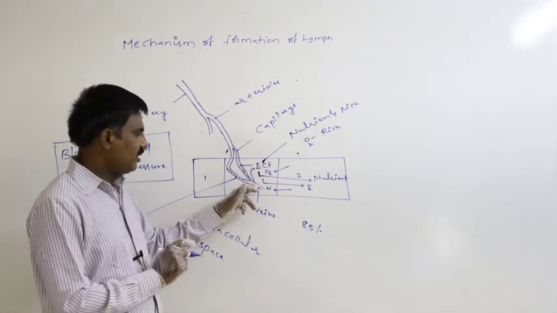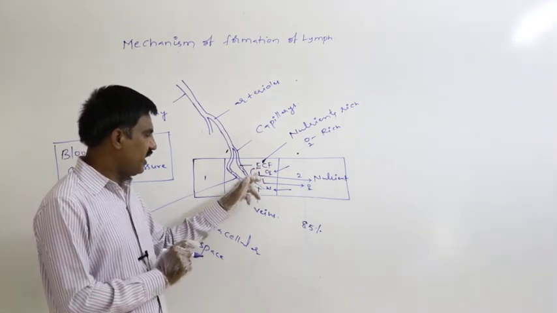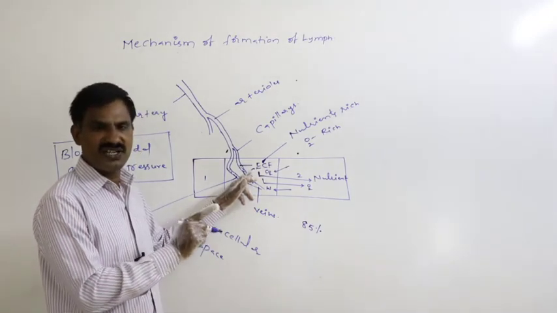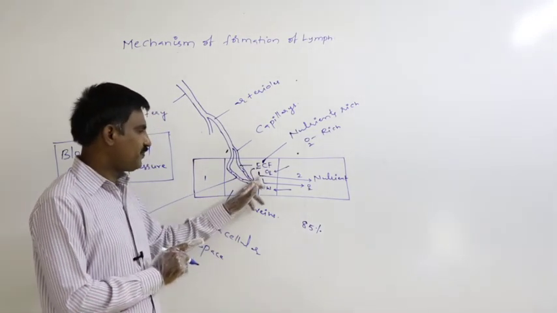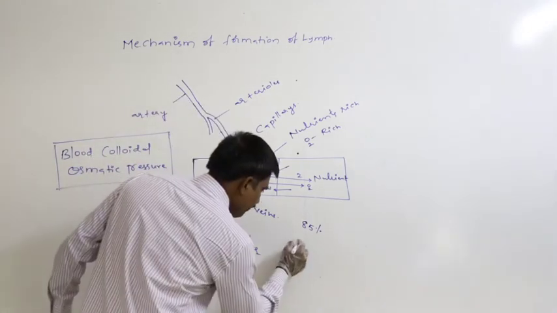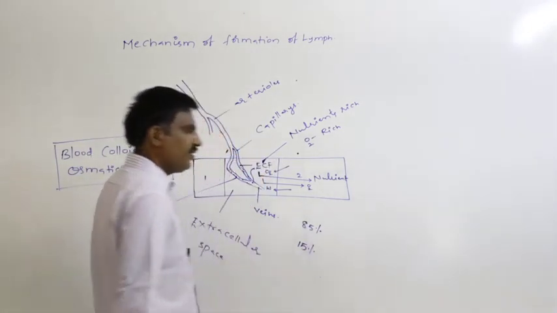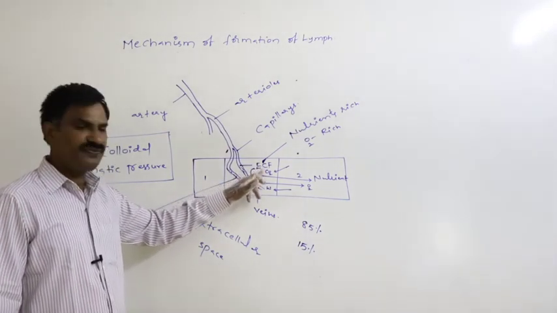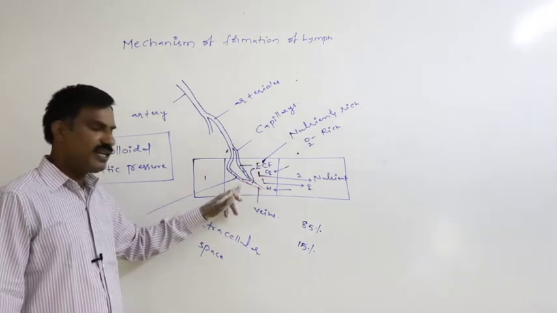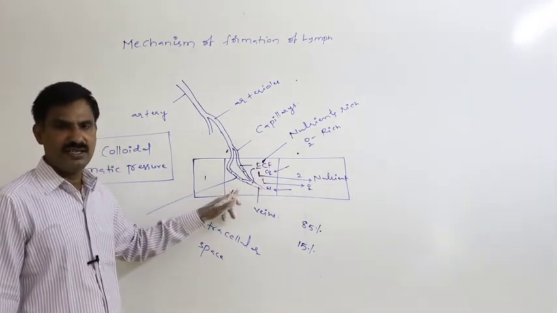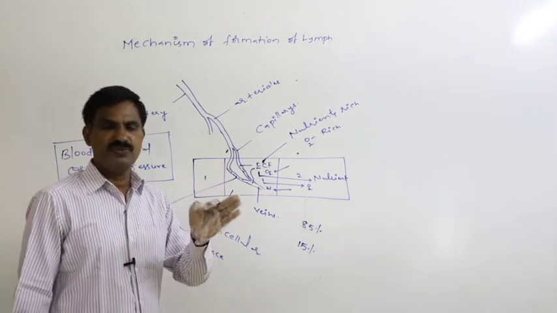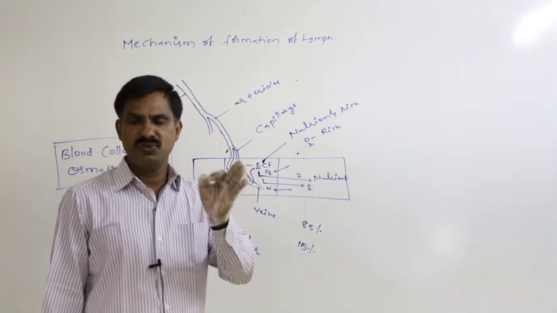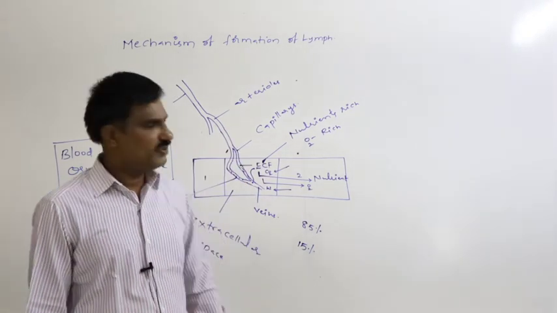After returning 85% of the ECF into the blood, how much percent of the ECF is retained in the extracellular space as it is? 15%. That 15% of ECF retained in the extracellular space later enters into the lymph capillary. Then onwards we can say that it is the lymph.